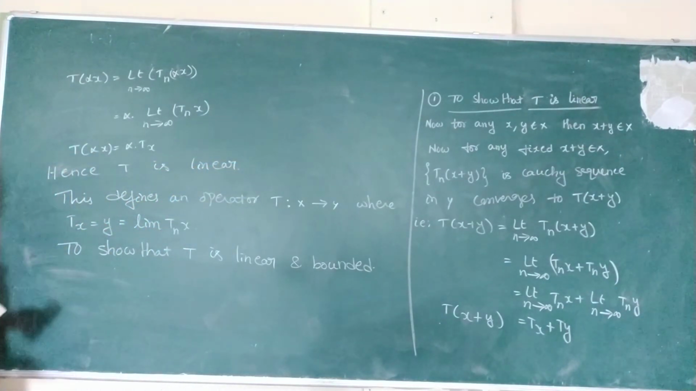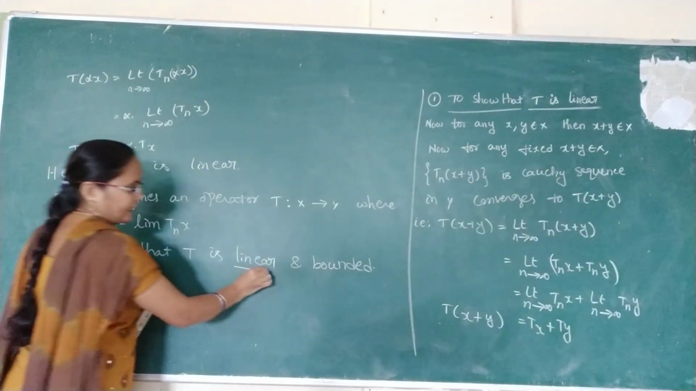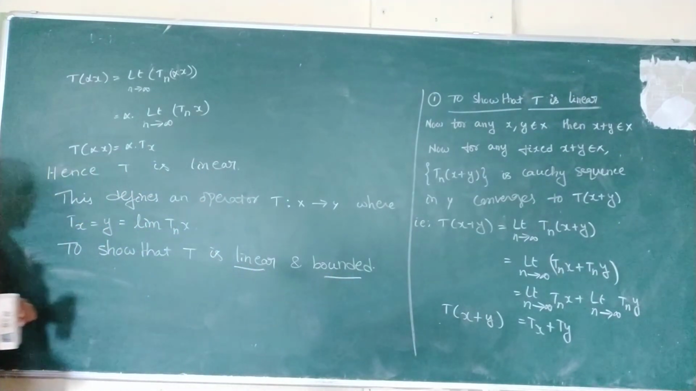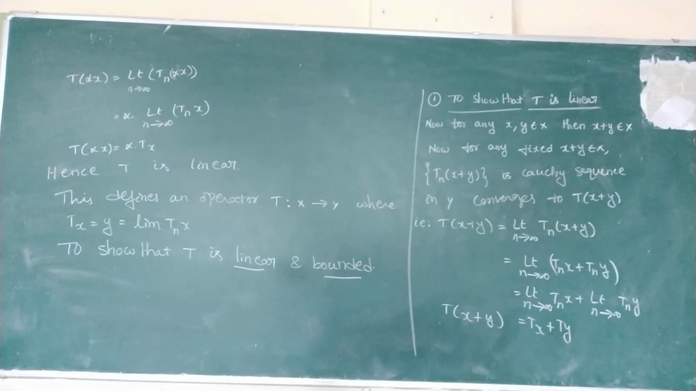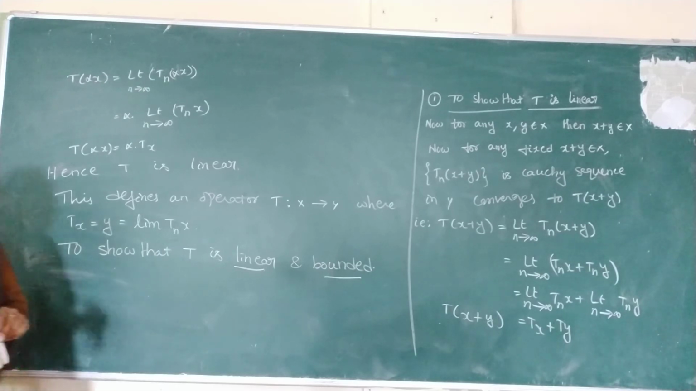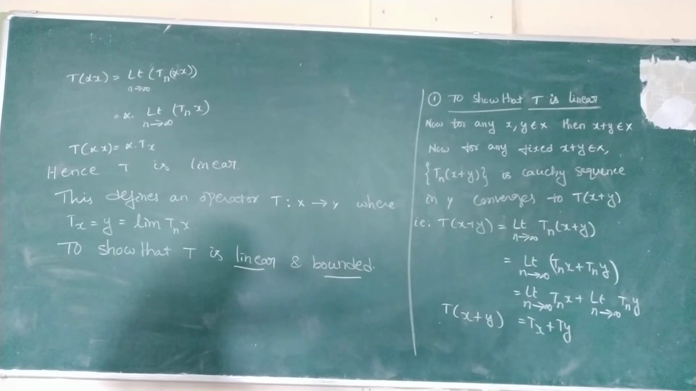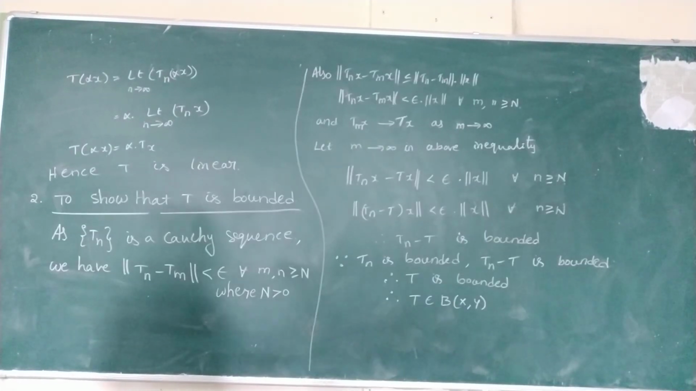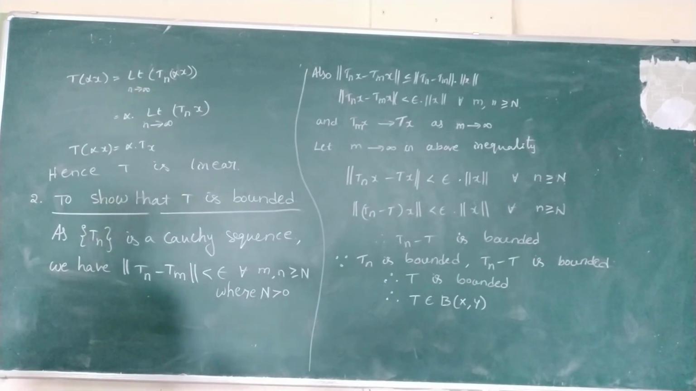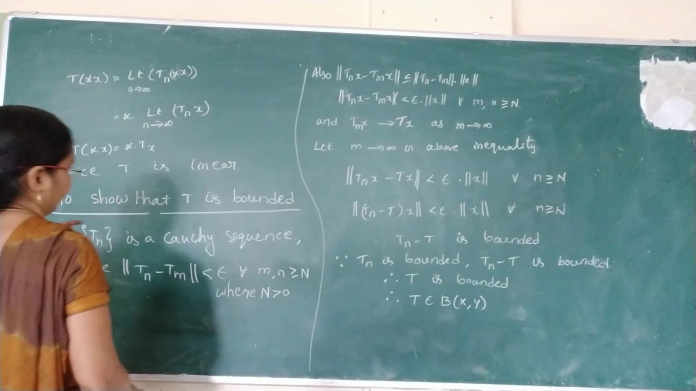So out of the two conditions, linear and boundedness, we showed the first one, T is linear. Next we'll show T is bounded. Now here we have to show the second one, that T is bounded.